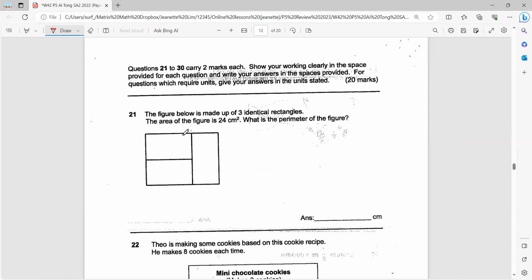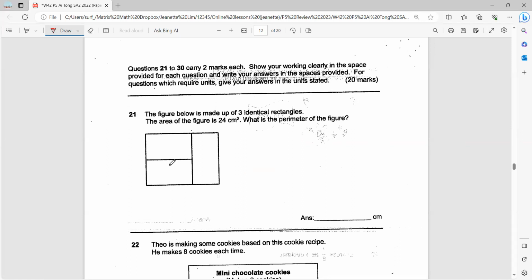Okay, so if you're given the area of the figure, you can't find the sides if you don't know the length. If you don't have the length, you can't find the breadth. If you don't have the breadth, you can't find the length. Okay, that's for a rectangle. But for a square, if you know the area, you can find the side, right? So what we'll do here is to cut the rectangles up into smaller squares.